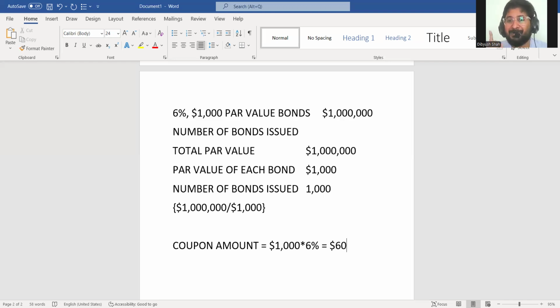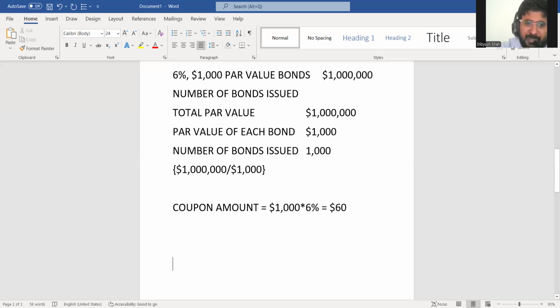Always, coupon amount will be calculated on par value. Nothing to do with the market rate of return, nothing to do with the market price of the bond. So this is the basic information that is generally given in bonds, like how it is written, how it is denominated and all.